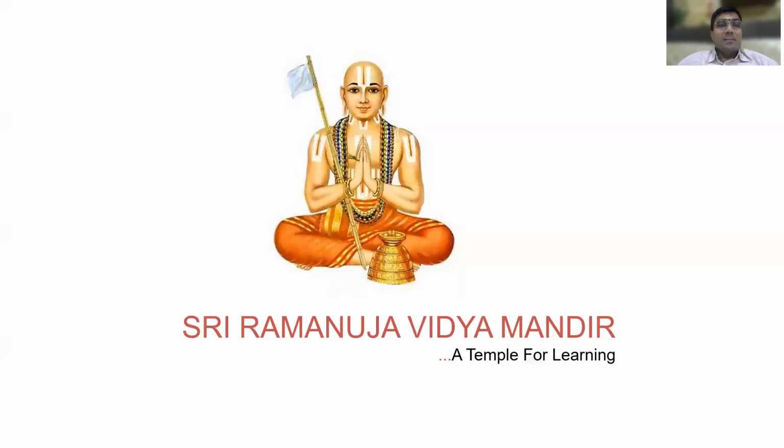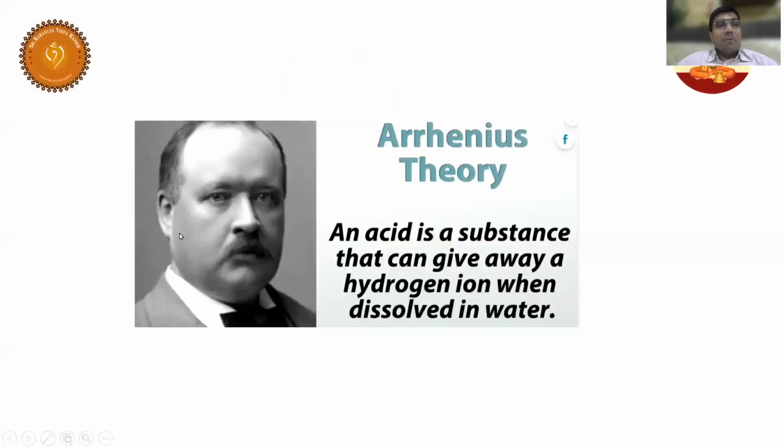Okay, well, so let us recap what you have learned in our previous sessions. So firstly, Arrhenius theory. So what is all about Arrhenius theory? Arrhenius theory is all about defining an acid and a base. So Arrhenius defined as follows.